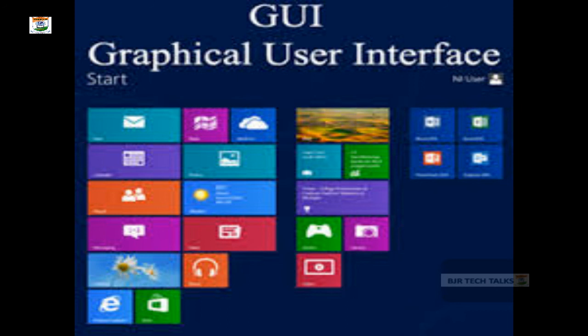At the same time, other operating systems like Linux and the Macintosh operating system also have a GUI based user interface, in which you can see the same kind of desktop and various files and folders which are properly structured.